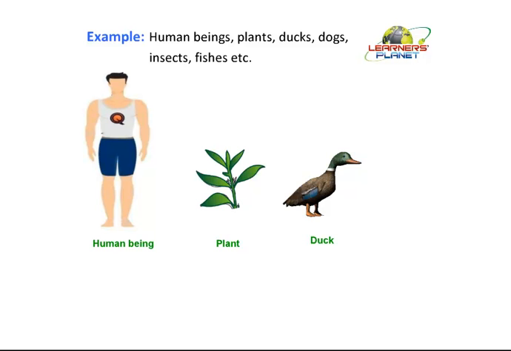Now in this multicellular category, these organisms follow the property of division of labor. You know what is division of labor? It means the distribution of work among the different groups of cells. Now what do we mean by this? The organisms are made up of so many cells.